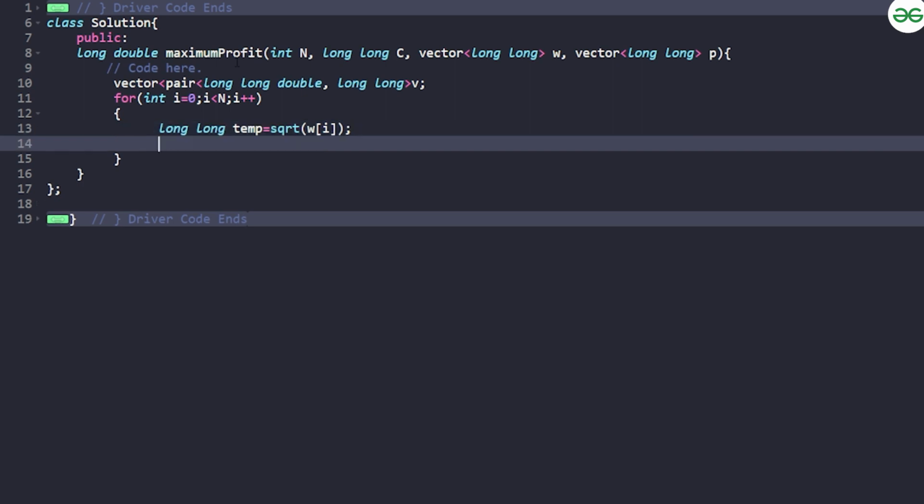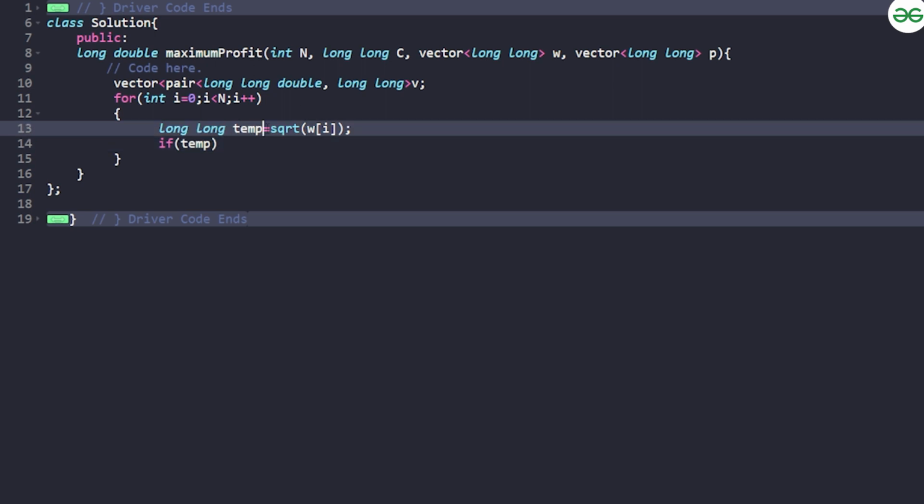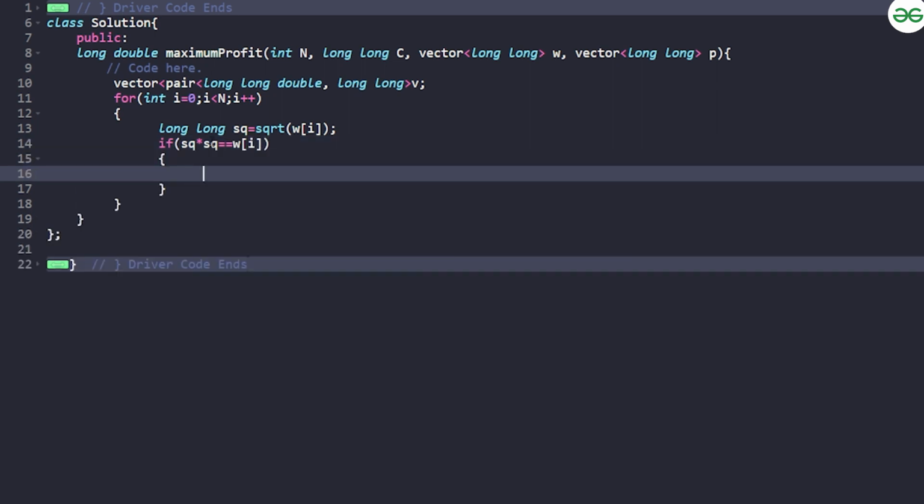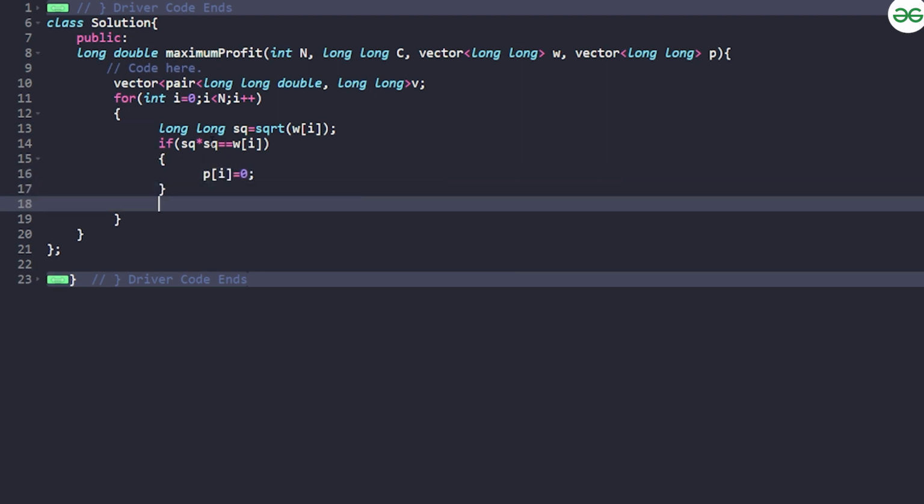And then if it happens that the temp I've calculated, or let's say instead of temp I mark it as SQ, the square root, if SQ into SQ is equal to W of i, then that means it's a perfect square, because its square root squared is equal to its original value. In that case I can mark the profit for the ith block as 0 directly, right? That is what I can do.